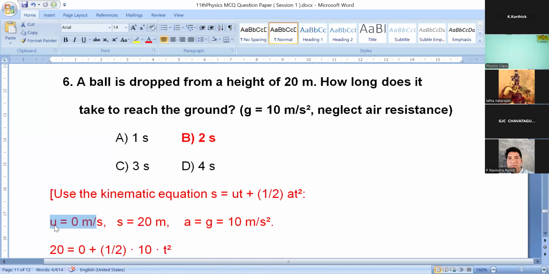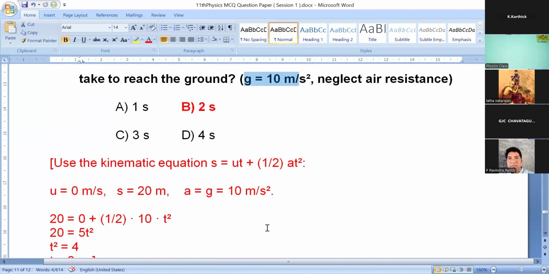And the ball is dropped from a height. Height means distance. So distance, S is equal to 20 meter. And A or G, as I said, due to gravity, here G is equal to 10 meter per second square. You have to put all those values in the equation. S is equal to ut plus half at square. So here S is equal to 20, u is 0.